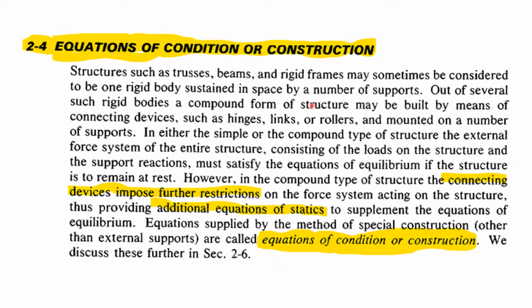This entire thing is nothing but if you have any internal hinges, because of the construction, we will get additional equations of equilibrium. For example, if you have one simply supported beam or a fixed beam with support at the end, like a propped cantilever, if you put one internal hinge at the middle, that would give us one more additional equation of equilibrium. That is called equations of condition or construction.